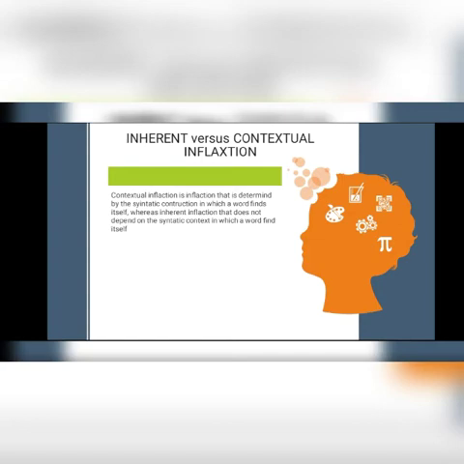Number is inherent in nouns and pronouns, as is gender, but the case of a noun always depends on its syntactic context. On the other hand, tense and aspect are inherent in verbs, but person and number depend on the nouns or the pronouns with which a verb occurs in a sentence. So, number can be contextual for one category, verbs, but inherent for another, nouns.